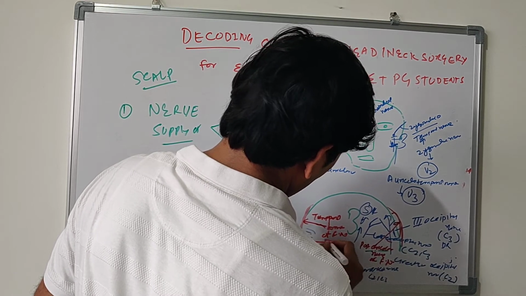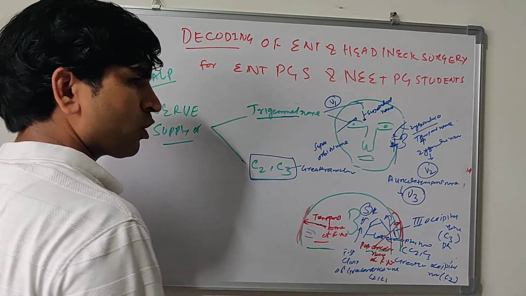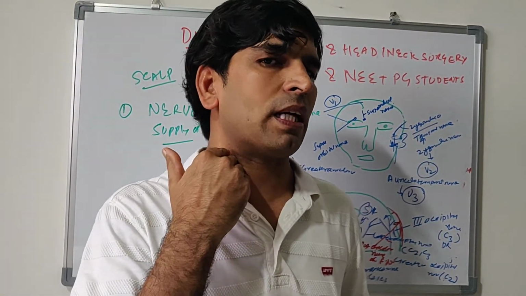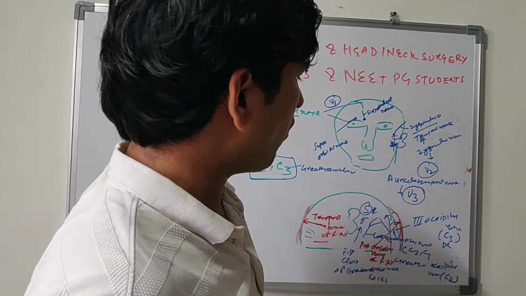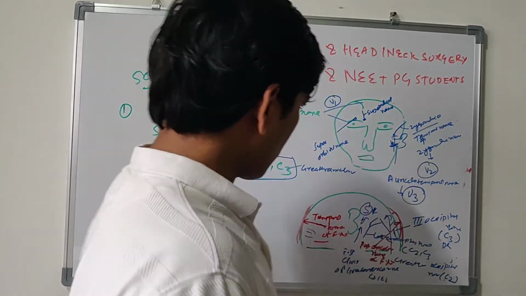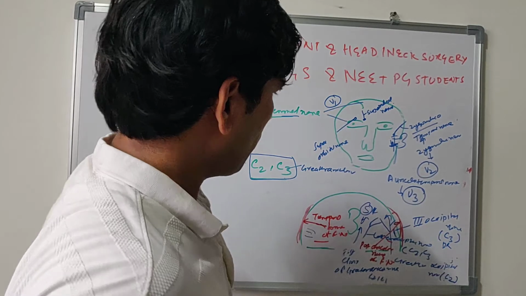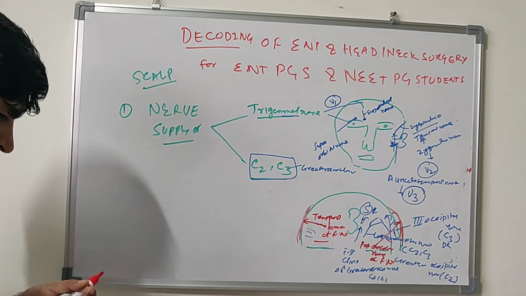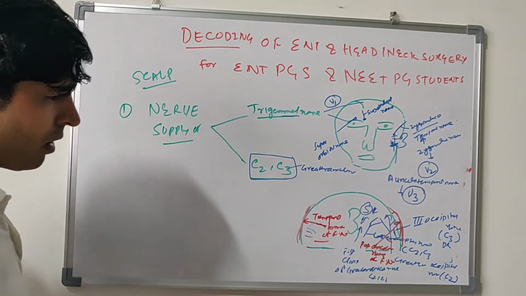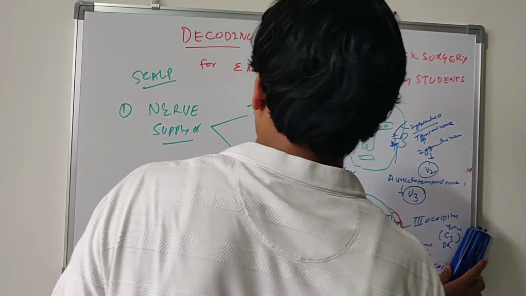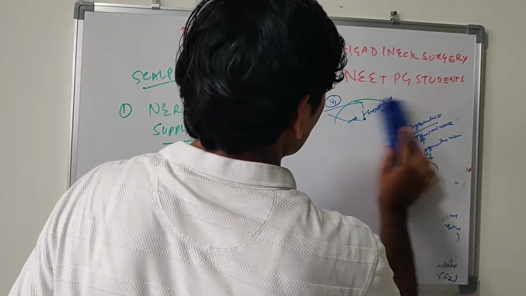Five branches: temporal, zygomatic, buccal, mandibular, and cervical. The uppermost branch of pes anserinus is the temporal branch, which supplies the frontal belly. Okay, this is all about five nerves in front of the ear and five nerves behind the ear. This is called nerve supply.